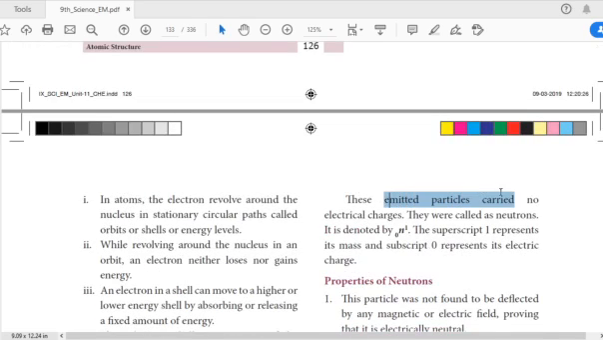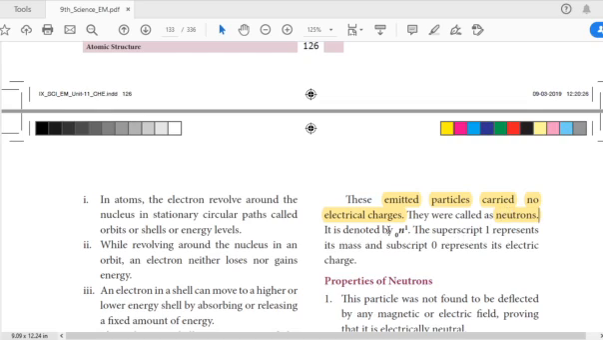When its path is carried through a magnetic field or electric field, it doesn't get deflected. That's why it is said to have no electrical charge, and these particles are called neutrons. If an electron means negative charge and a proton means positive charge, the neutron has no charge.